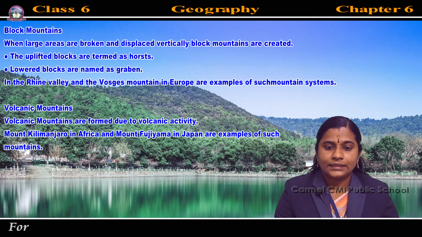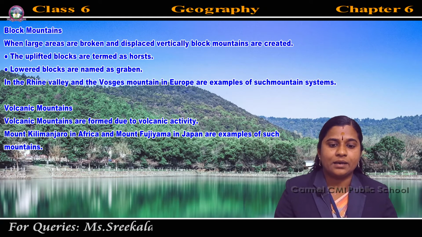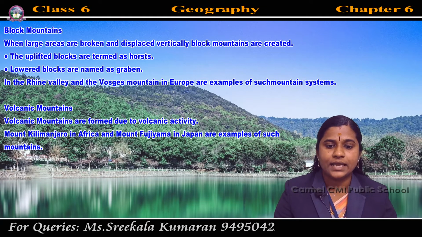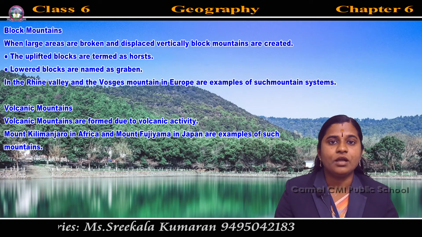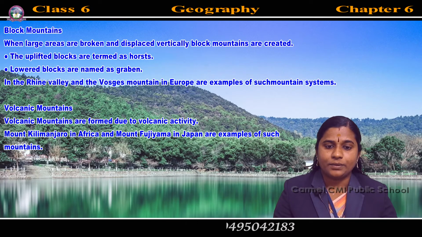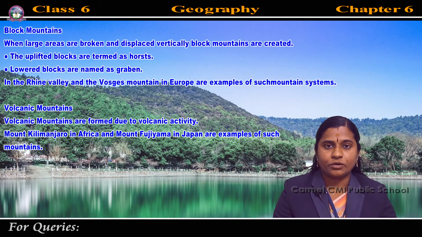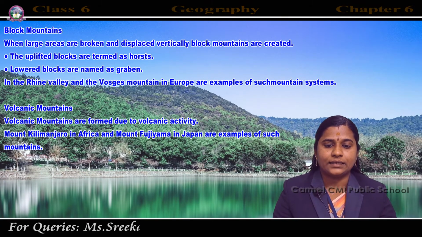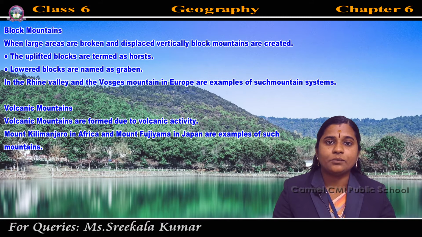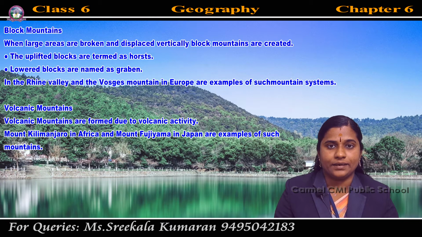The Rhine Valley and the Vosges mountains in Europe are the examples of such block mountains. So when large areas are broken and displaced vertically, block mountains are created. There are two parts for block mountains: the uplifted blocks, known as horst, and the lowered blocks, termed as graben.